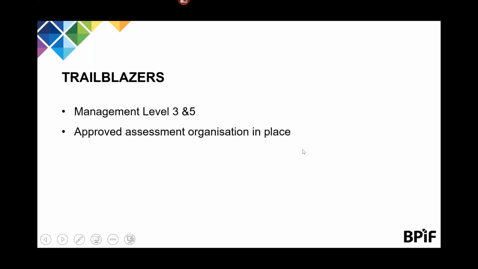The BPIF are launching the new Level 3 and Level 5 apprenticeship in management, which is based on the new Trailblazers. There are approved assessment organisations in place, and whilst not mandatory, the BPIF have decided to include the appropriate ILM, which is the Institute of Leadership and Management, VRQ within the programme.